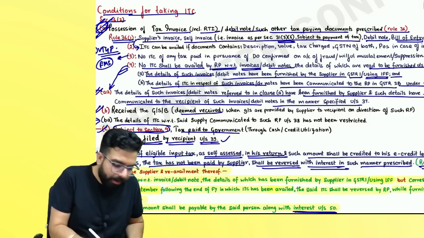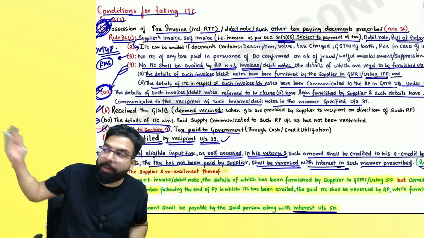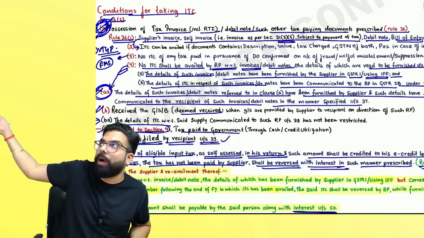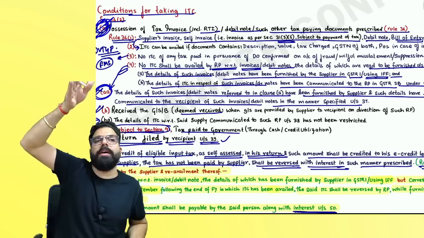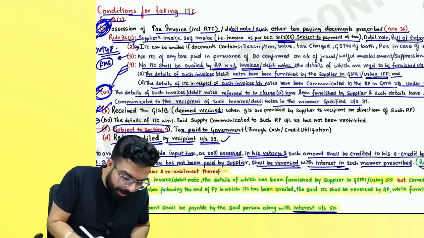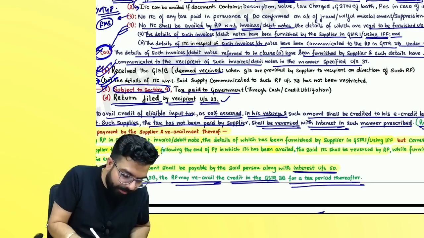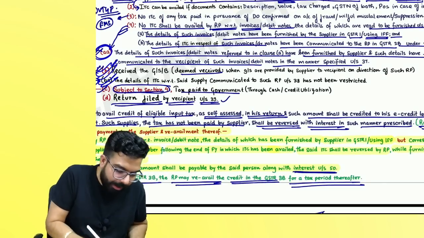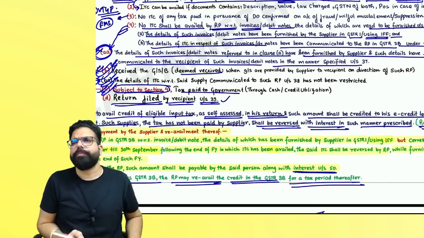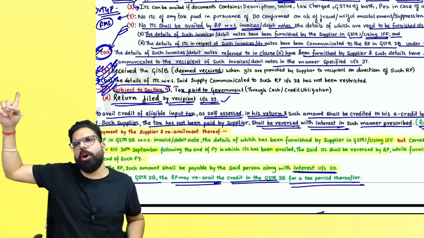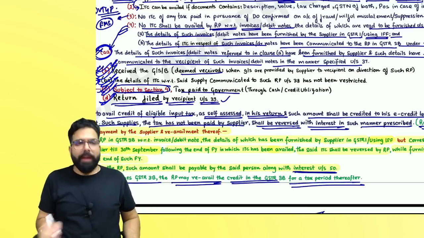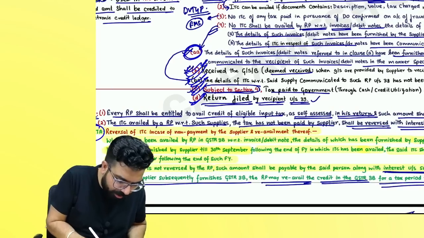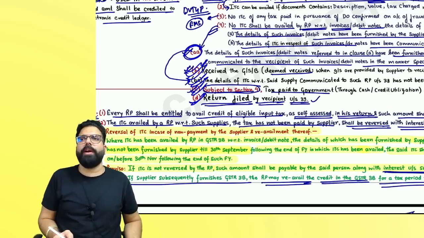Can I go ahead, everyone? This is number one. Number two over here, the supplier should show it in GSTR 1 and it should come in your 2A, 2B. Only then you can take the credit, and in 2B it should not be restricted. You should have received the goods, only then you can take the credit. The next one is, sir, tax should be paid by the supplier to the government, and the last one is, sir, the return should be filed. And here Rule 37 is also there. Please be very careful about it. Can I go ahead, everyone?